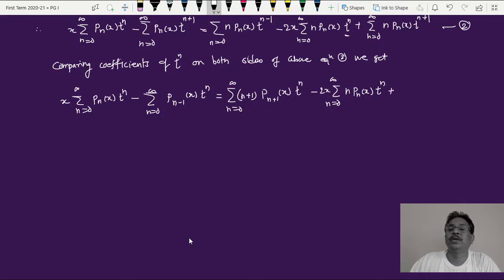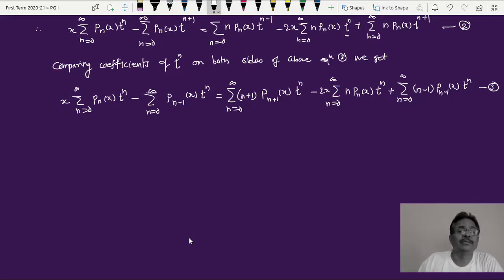And in the last term it is n plus 1, so we have to adjust n by n minus 1, so n minus 1 plus 1 is t raised to n, and here also I get summation n equal to 0 to infinity, (n minus 1) multiplied by P_{n-1}(x) t raised to n. So in this equation 3, everywhere we have made the powers of t raised to n the same or common, and therefore I can remove the summation sign here and equate all these terms.